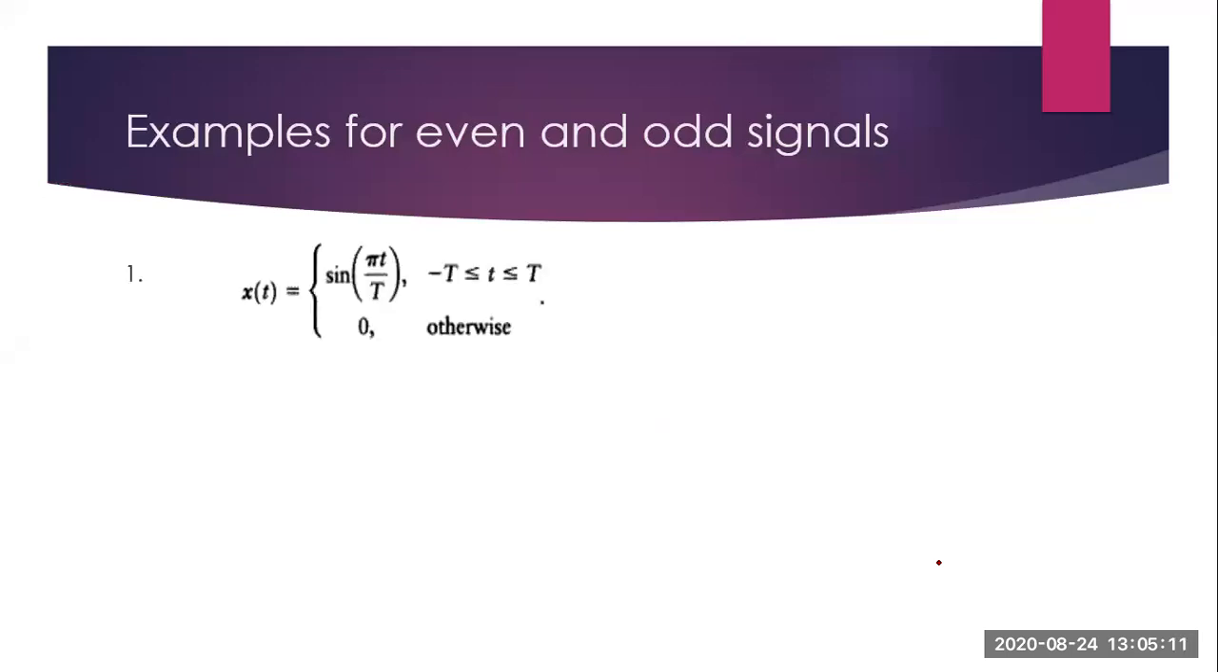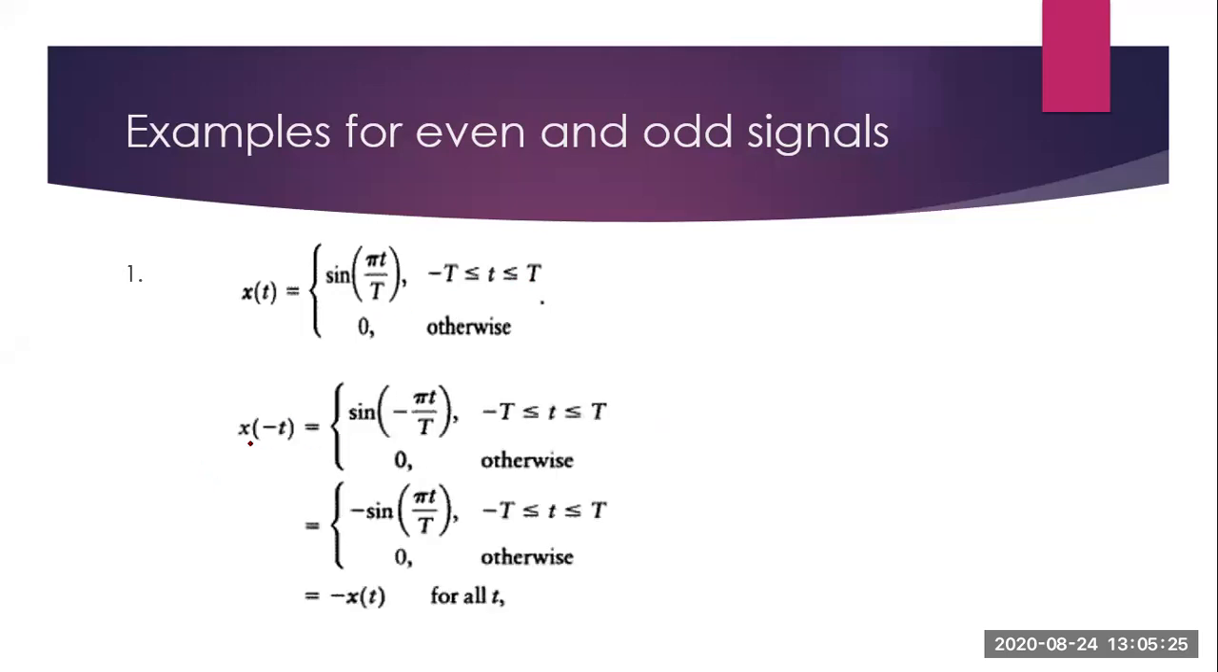The first example is x of t equal to sine pi t divided by capital T, for all time from minus T to T and 0 otherwise. So x of minus t is equal to sine, with minus t instead of t: sine of minus pi t divided by capital T, and 0 otherwise. Since sine of minus theta is minus sine theta, x of minus t is equal to minus sine pi t by T for minus T less than or equal to t less than or equal to capital T, and 0 otherwise.